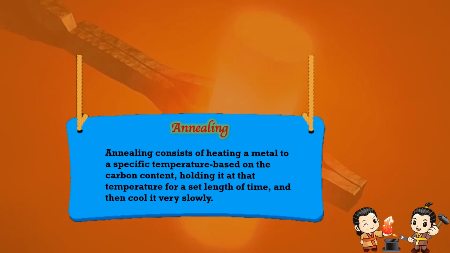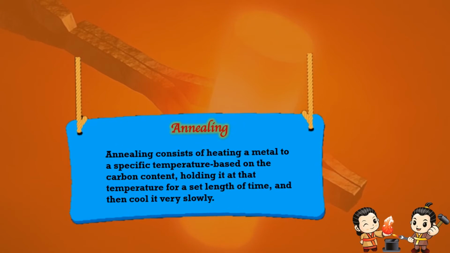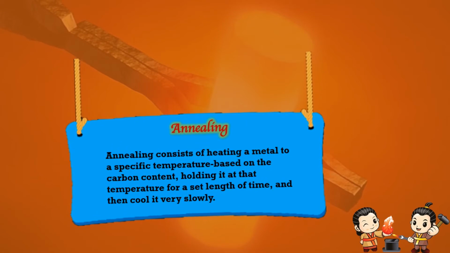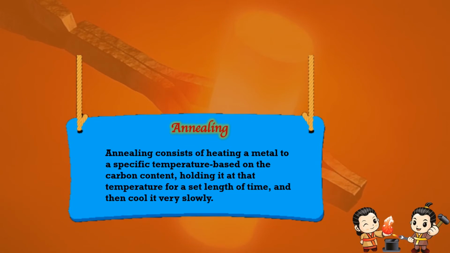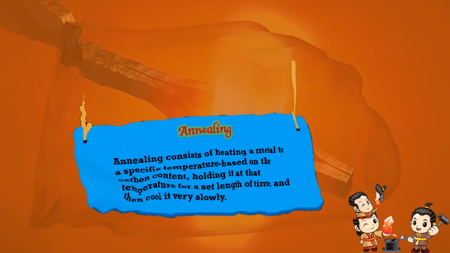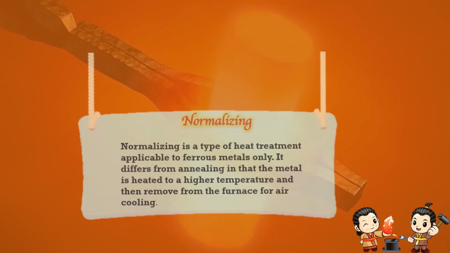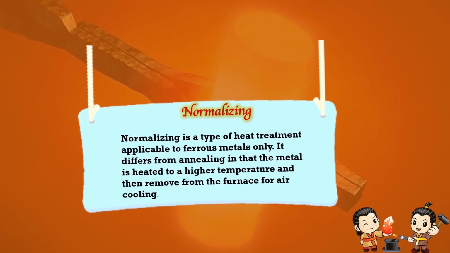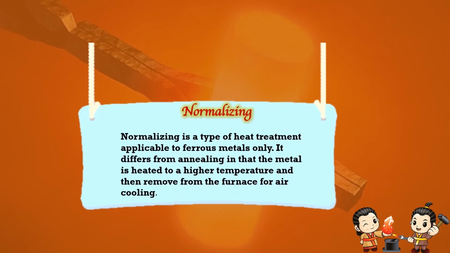Annealing consists of heating a metal to a specific temperature based on its carbon content, holding it at the temperature for a set length of time, and then cooling it very slowly. Normalizing. Normalizing is a type of heat treatment applicable to ferrous metal only. It differs from annealing in that the metal is heated at a higher temperature and then removed from the furnace for air cooling.